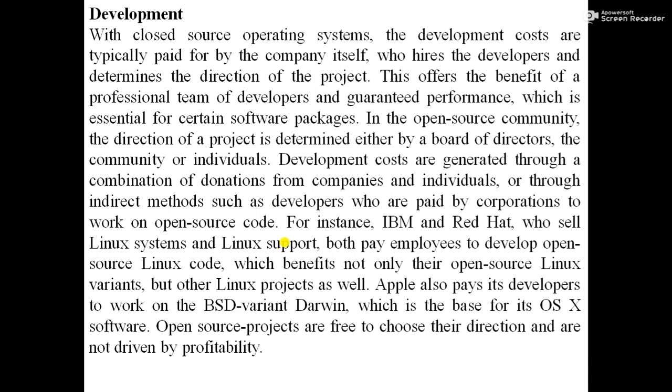Means here, for closed source operating system, whatever operating system is developed by the developer, the company will pay for them, and this will benefit the software developer and the company also, so that they can have a guarantee of performance as well as the direction or time deadline of that particular software.